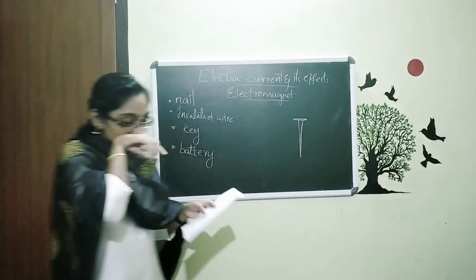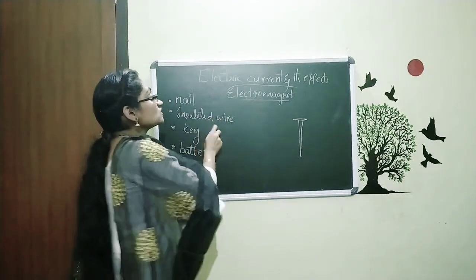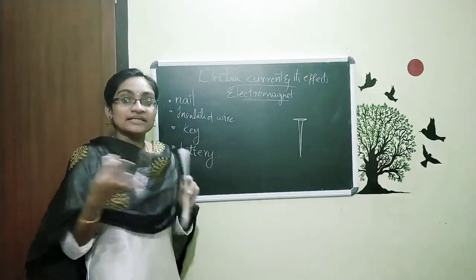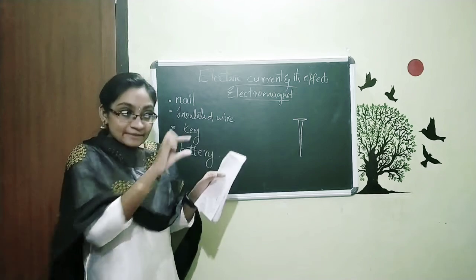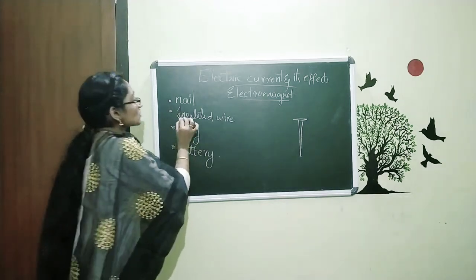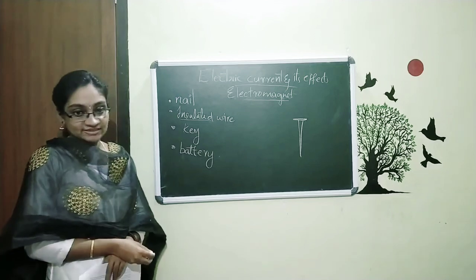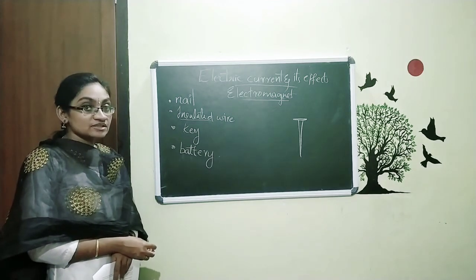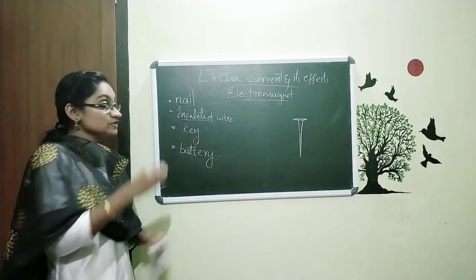Now we want to wind the insulated wire. Insulated wire means wires in blue, yellow, or red color, with a plastic coating outside the wire. Such wires are called what? Insulated wires. Why are we using insulated wire? Because we are reducing the chance of a short circuit.